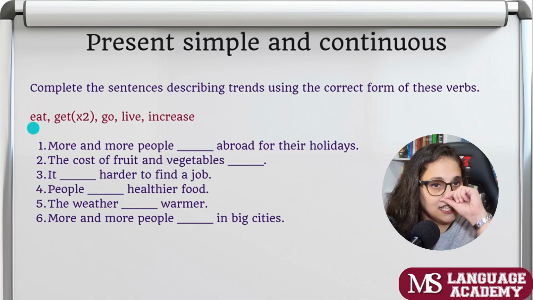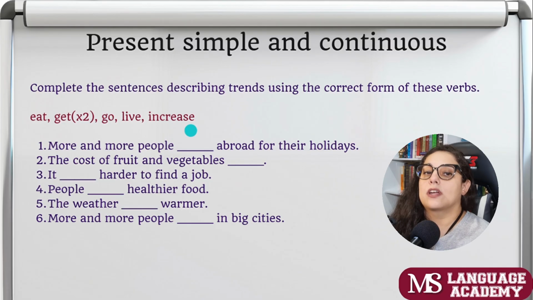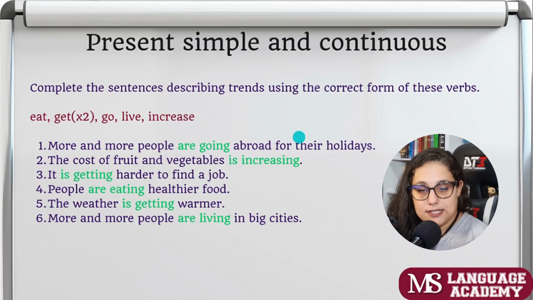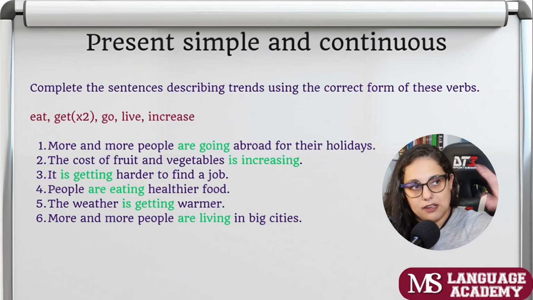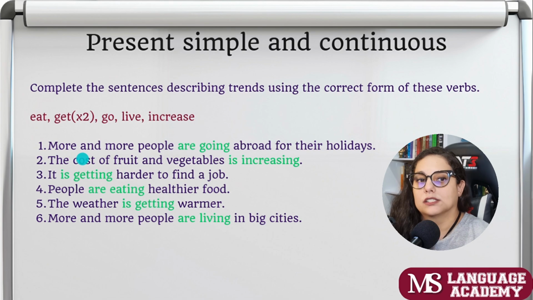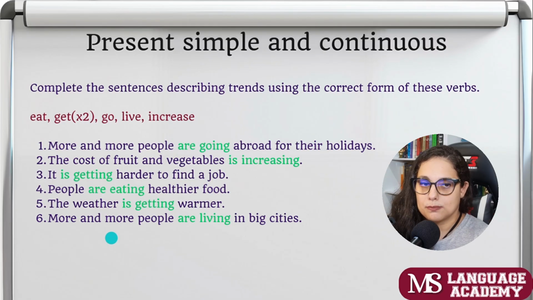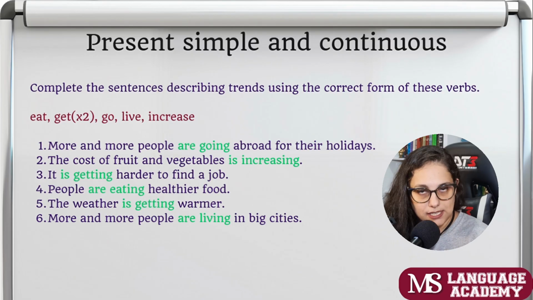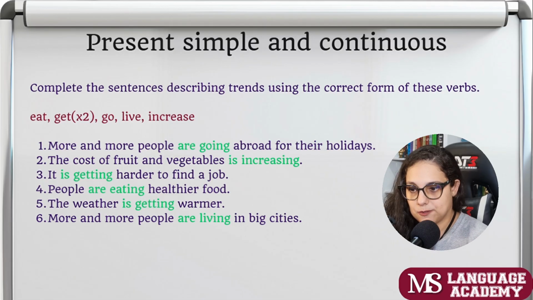So we can use here eat, get. We have two sentences with get. Go, live, and increase. So more and more people are going abroad for their holidays. Ou seja, they are flying abroad, they are traveling abroad for their holidays. The cost of fruit and vegetables is increasing. O preço está subindo. It's getting harder to find a job. People are eating healthier food. The weather is getting warmer. More and more people are living in big cities.